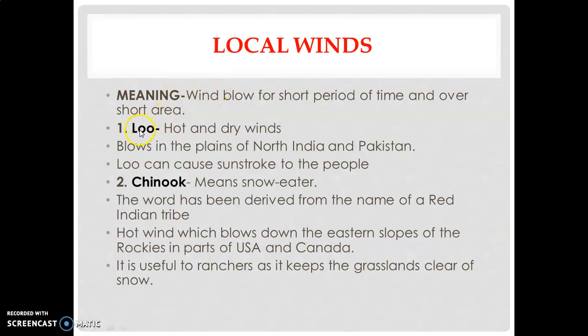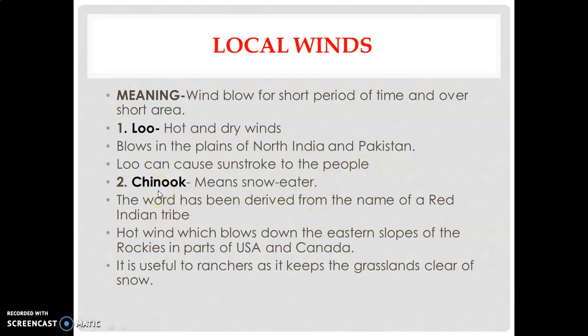First is Loo. Loo is a hot and dry wind. Loo blows in parts of North India such as parts of Haryana, UP, Punjab, Rajasthan, and Loo also blows in Pakistan. Loo can cause sunstroke to the people.